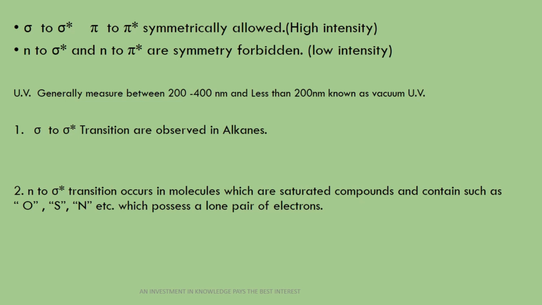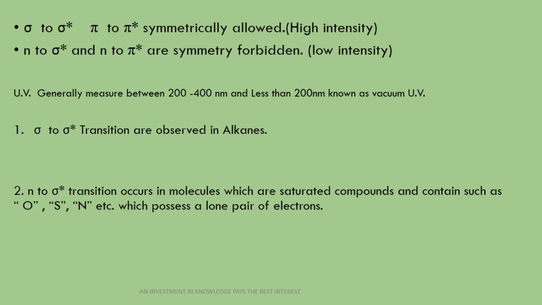So UV visible spectroscopy we can generally measure in the range of 200 to 800 nanometer, in which the UV region is generally 200 to 400 nanometer. Less than 200 nanometer we generally consider a cutoff point, because below 200 nanometer, oxygen which is present in the air can also absorb radiation, and that's why we cannot get the UV spectra for the substance.